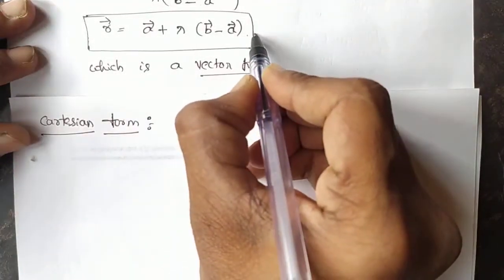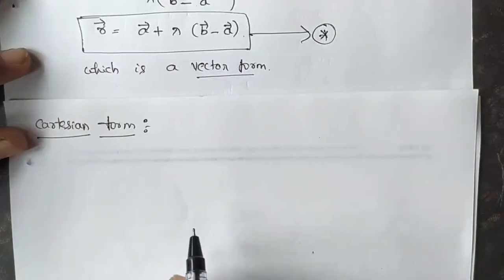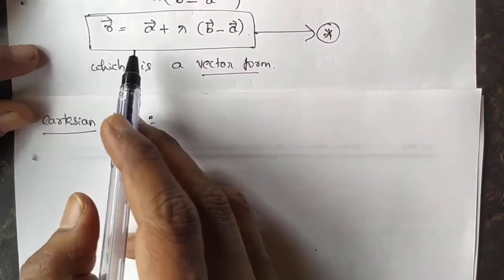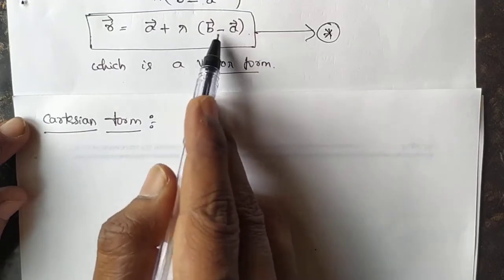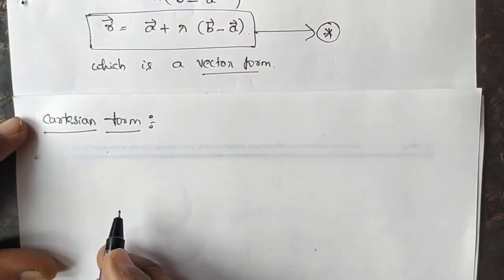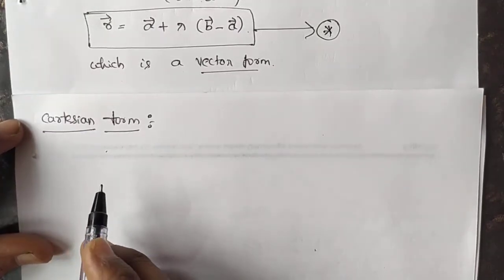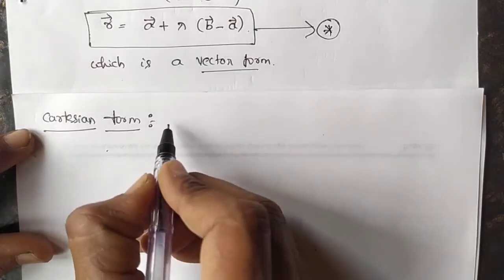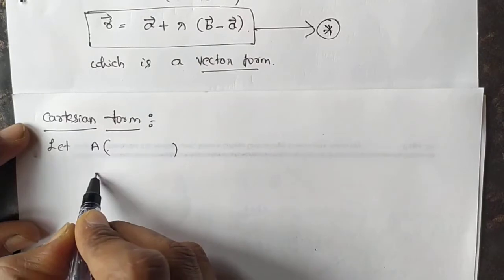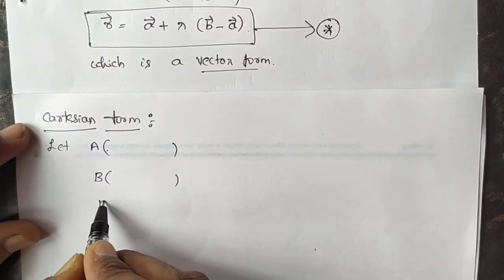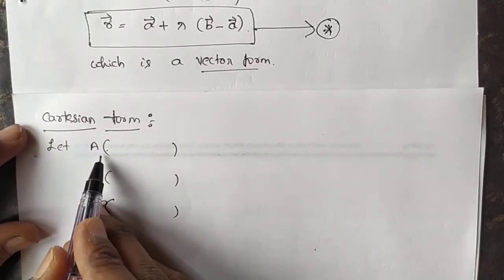You just call this as equation number star or 1. Now we have to eliminate these vector components, R vector, A vector, B vector, A vector. We have to eliminate this one. Cartesian form, you just observe the figure of the derivation. There we have 3 points. The point A, next the point B, and the point P we have.